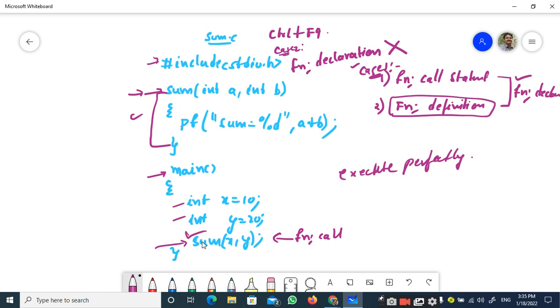Function declaration is giving the compiler some extra information related to the functions, and this information helps you avoid problems during the execution when the function is defined after the function call statement. Always remember this important point: the function declaration is mandatory whenever you define the function after the function call statement, and it is not necessary when you define the function before the function call.